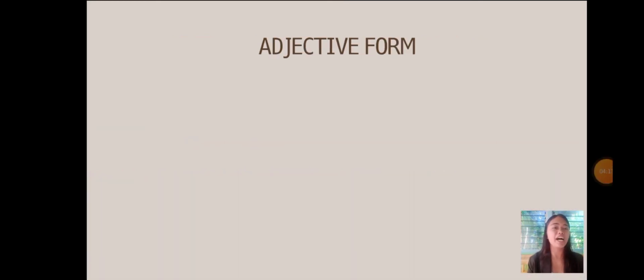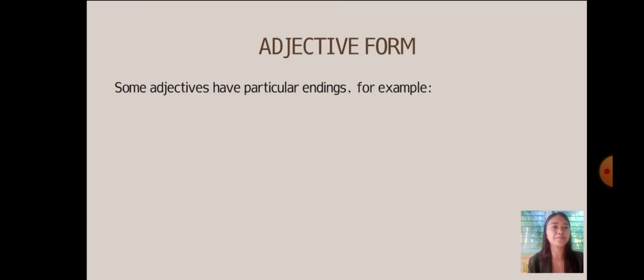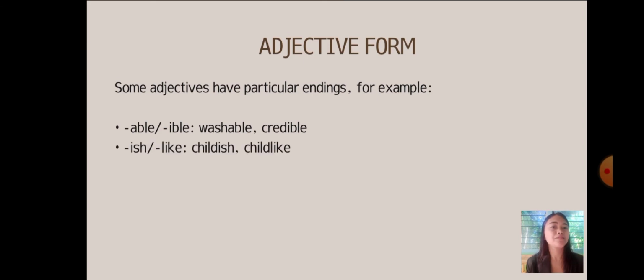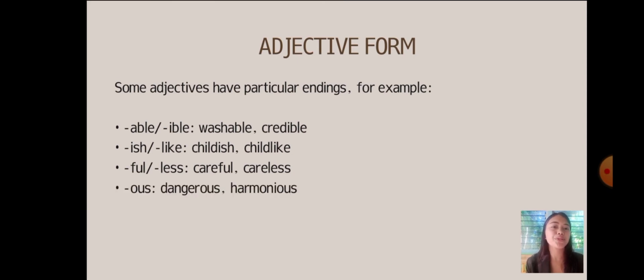Now let's have the adjective forms. Some adjectives have particular endings. For example, for able and ible, we have washable and credible. For ish and like, we have childish and childlike. Then the third, ful and less, we have careful and careless. For ous, dangerous and harmonious. And for the last one, y, we have dirty and pretty. So those are the particular endings of some adjectives.